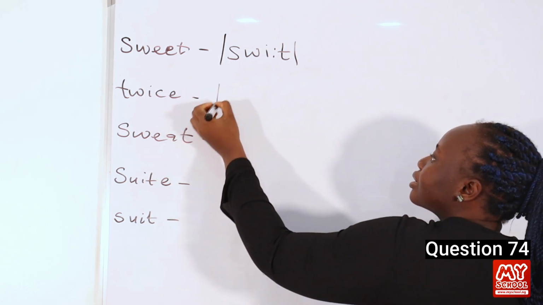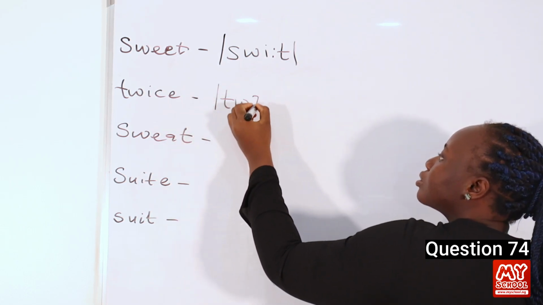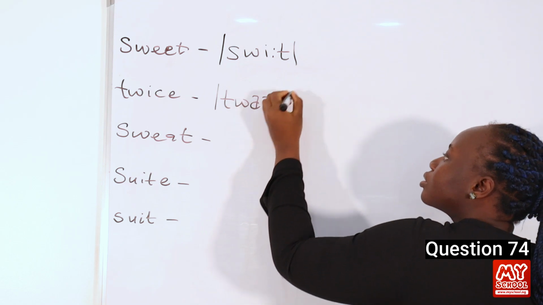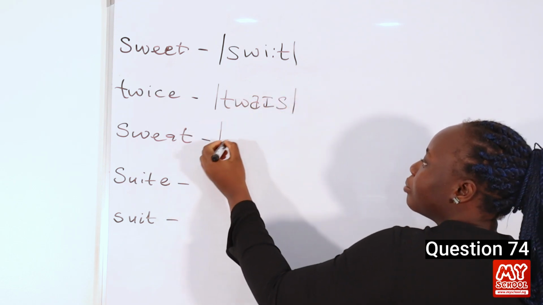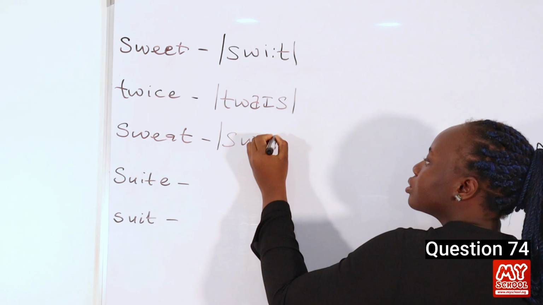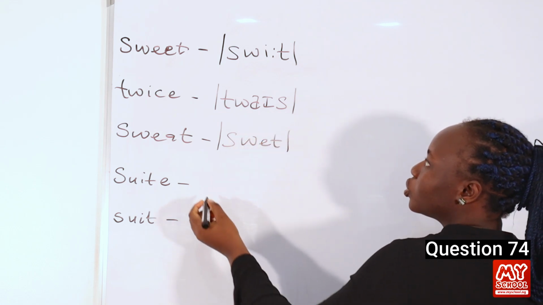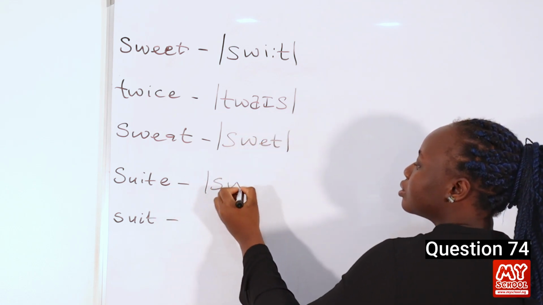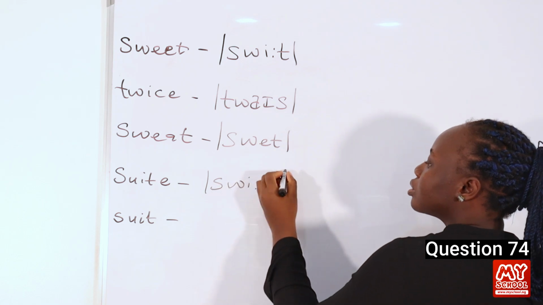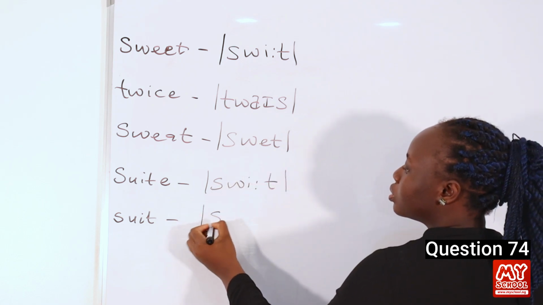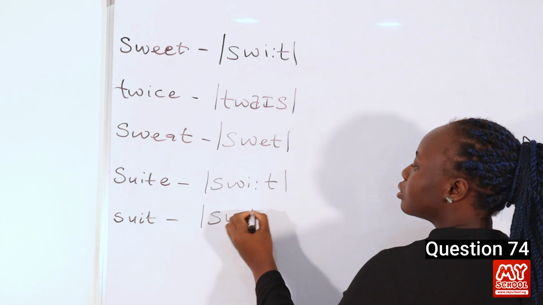The word twice can be transcribed as this. The word sweat can be transcribed as this. The word sweet can be transcribed as this. And finally, the word suit can be transcribed as this.